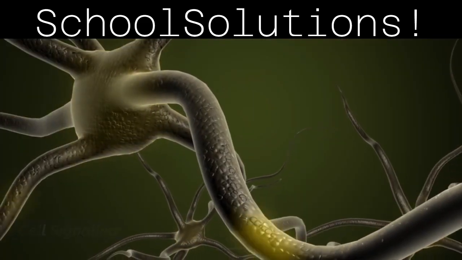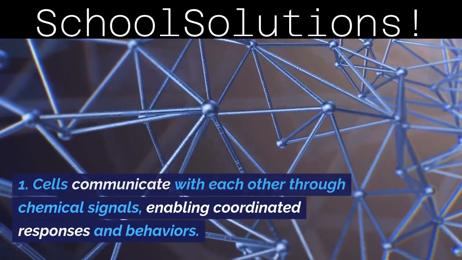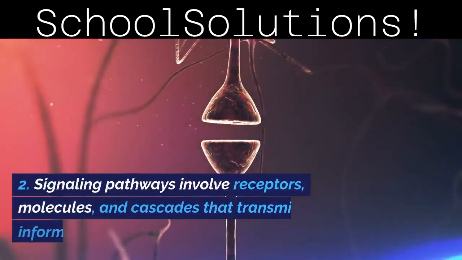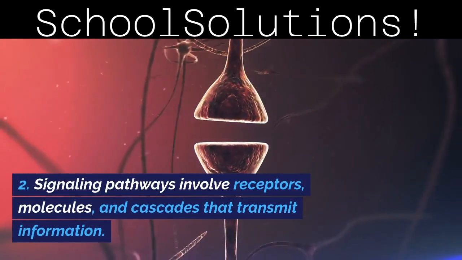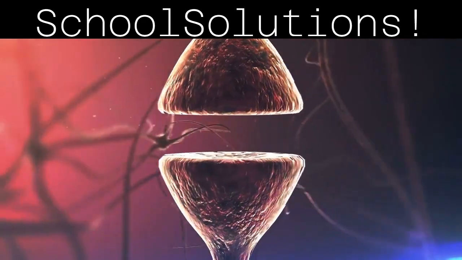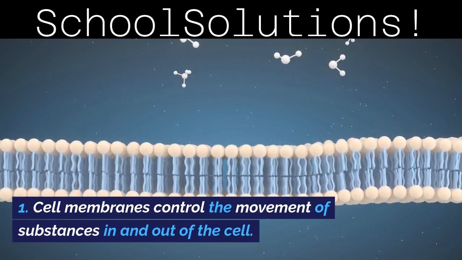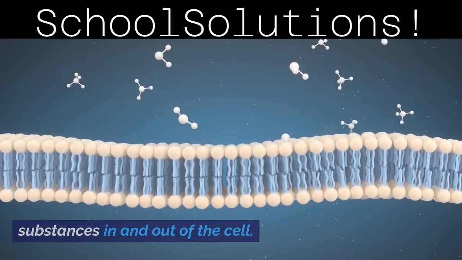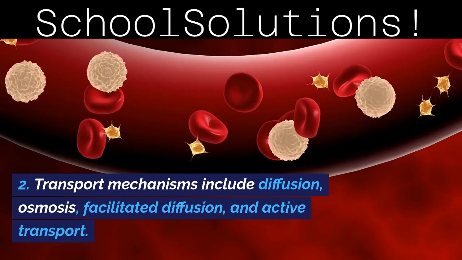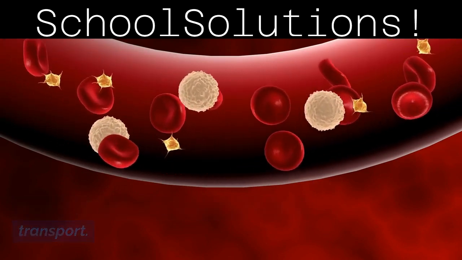Cell signaling. 1. Cells communicate with each other through chemical signals, enabling coordinated responses and behaviors. 2. Signaling pathways involve receptors, molecules, and cascades that transmit information. Membrane transport. 1. Cell membranes control the movement of substances in and out of the cell. 2. Transport mechanisms include diffusion, osmosis, facilitated diffusion, and active transport.